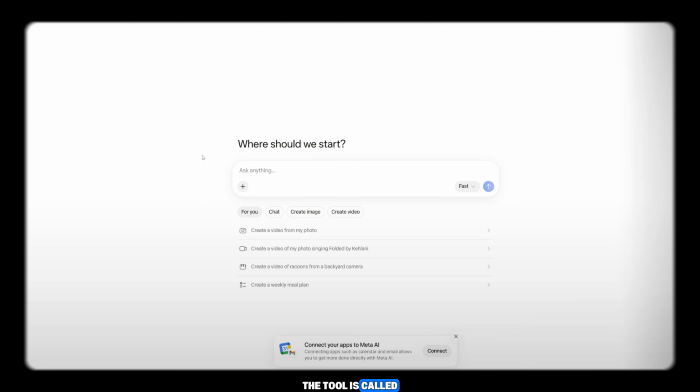The tool is called Meta AI. Meta AI is a very powerful platform owned by Meta, the same company behind Facebook and WhatsApp. First, open the Meta AI website and log in with your Facebook account. Once you log in, you will see a plus icon. Click on the plus icon, then select Create and choose Image to Video.